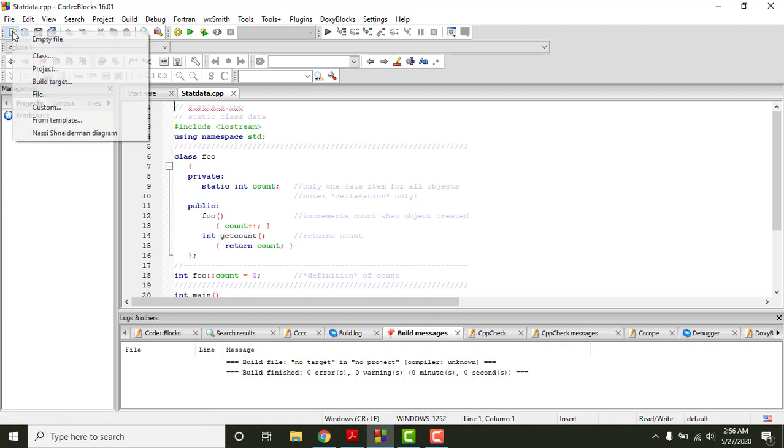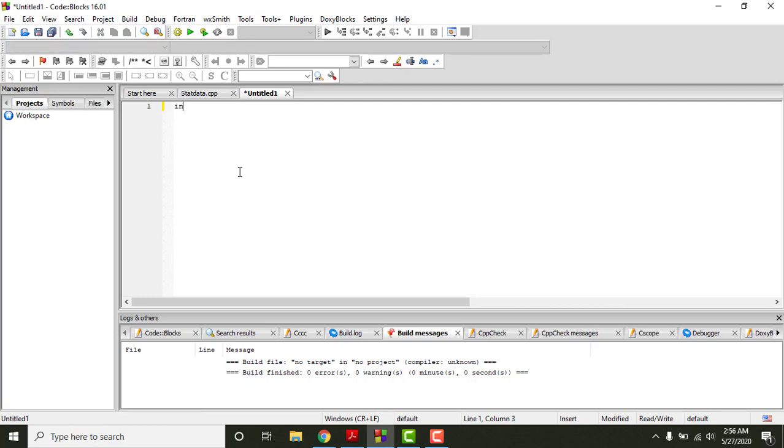To make you understand slightly more, let's suppose I say int a equals 4. Now this is an ordinary variable. So int a is the declaration. Declaration simply means we are telling the compiler that the variable name is a and its type is integer. This is what declaration is. And when I say definition, that means we are assigning a value to that variable. So the value of the variable is 4 here. This is the definition portion, which means space is assigned in the memory location.